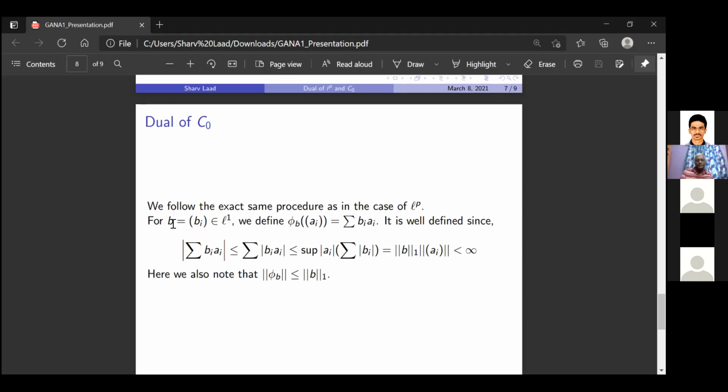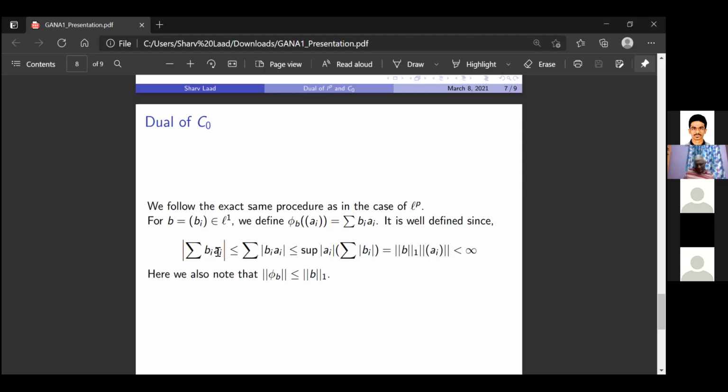So for the sequence b_i in L1, we define phi_b of a_i as summation b_i a_i. It will be well defined because we have summation mod b_i a_i is less than or equal to supremum mod a_i times the summation of b_i, which is the L1 norm of b times the norm of a.